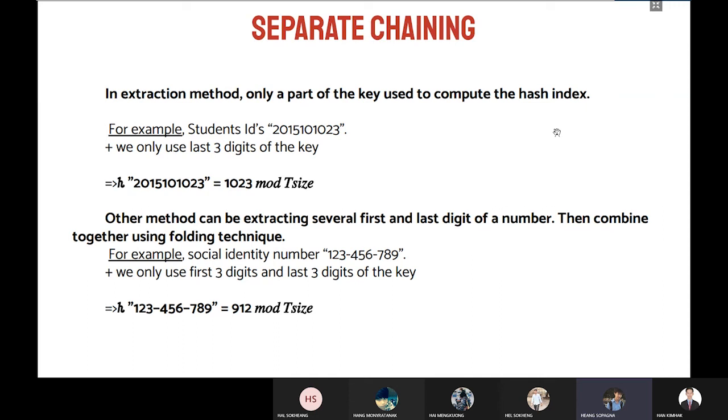Another method is extracting several first and last digits of a number, then combining them together using the folding technique. For example, social identity number 1, 2, 3, 4, 5, 6, 7, 8, 9. We can use the first 3 digits and last 3 digits to determine the key. So it will be 912 as the new result by adding the first 3 digits and last 3 digits together, and modulo table size we will get the hash index.